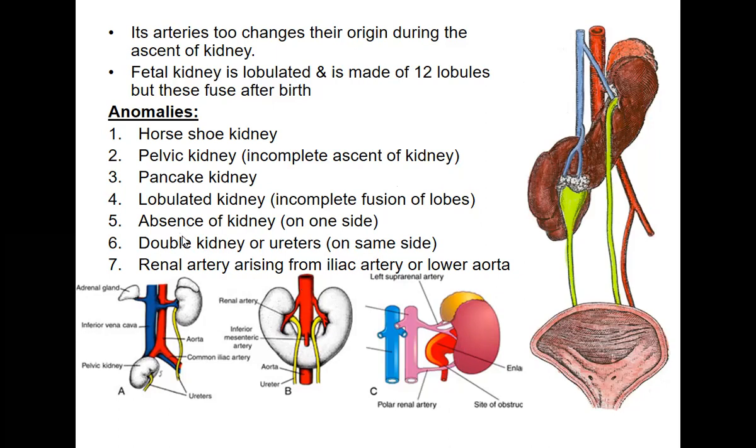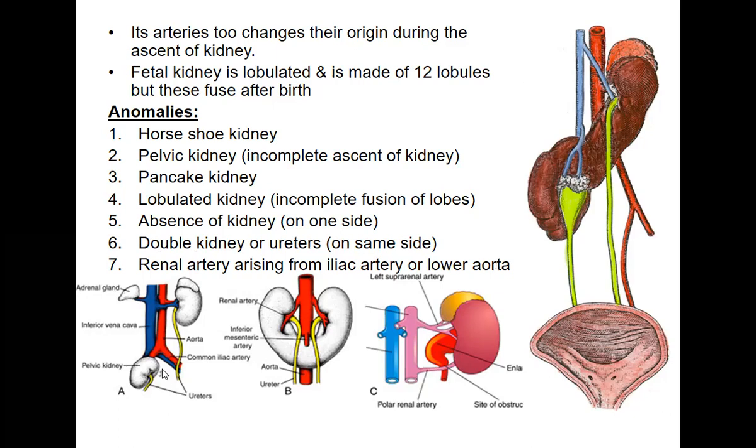Okay. Sometimes there can be double ureters or double kidneys. Sometimes both the kidneys might come in the same position, and then there can be a double kidney or double ureters. As you can see here, there are two ureters. Sometimes there can be double ureters and double kidney on the same side. Sometimes the renal artery arises from the iliac artery or the lower aorta.